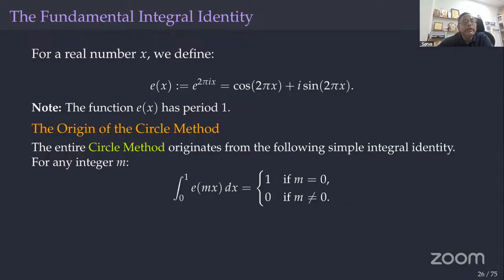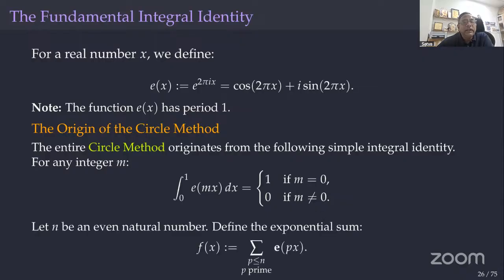Okay, I'll proceed then. If n is an even natural number, in general we can define this for any natural number, but we take even because we are looking at the binary Goldbach conjecture. So f of x equals the sum of e of px, that means e power 2 pi i px, where p is less than or equal to n, so we are collecting all primes.